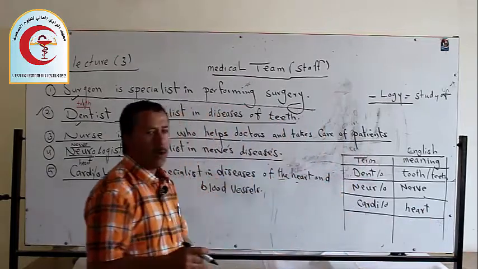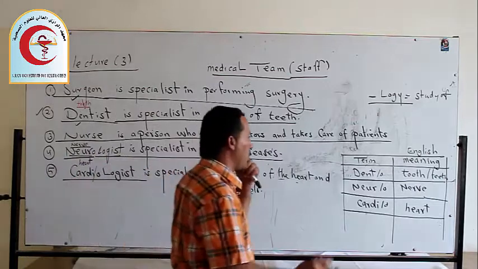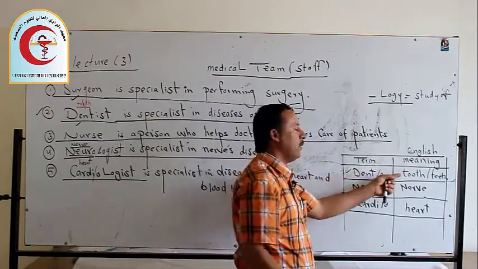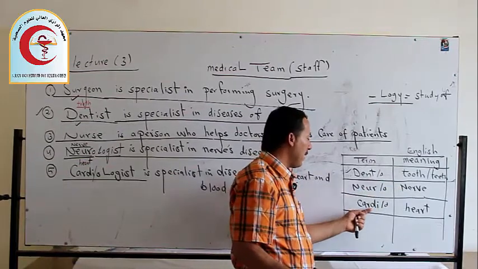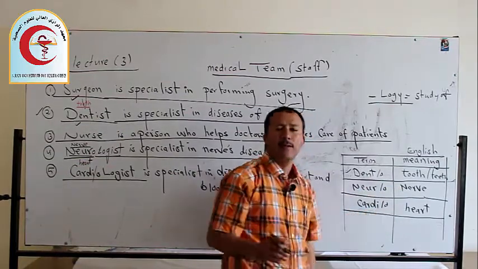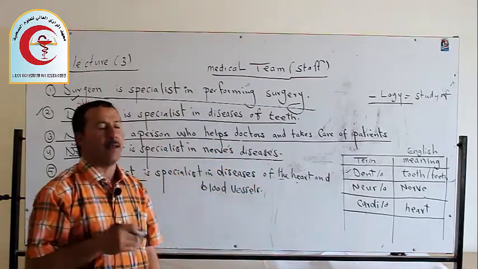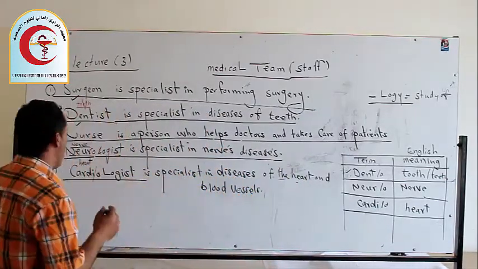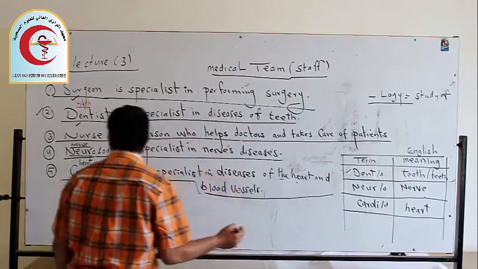Here we have medical terms and their roots. Dent means tooth. Nor means nerve. Cardi means heart. They are different words, so we should understand this.